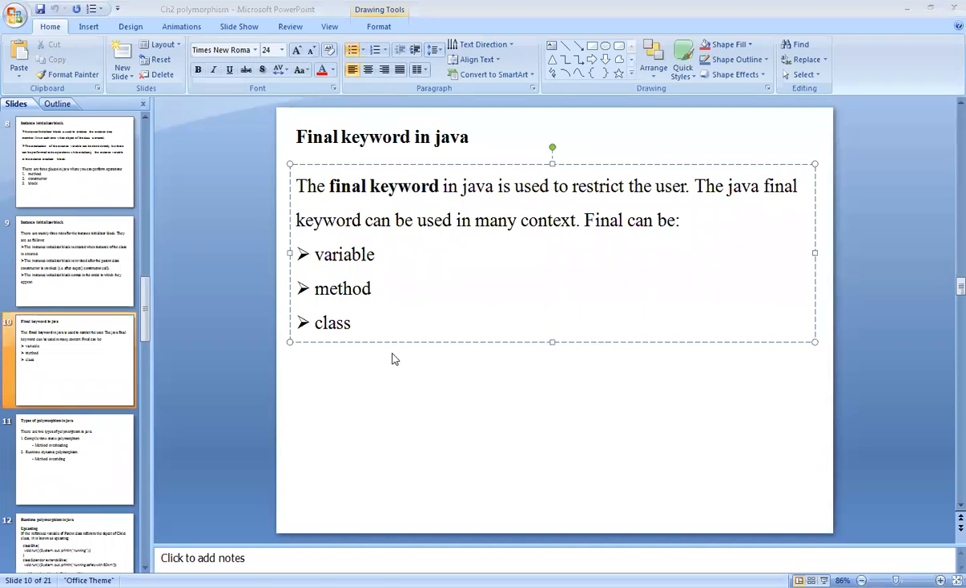Whenever you are using the final keyword in your program, what will it do? It applies mostly to variables, methods and classes. And after applying, its main use is what? To stop value change, stop method overriding, and stop inheritance.